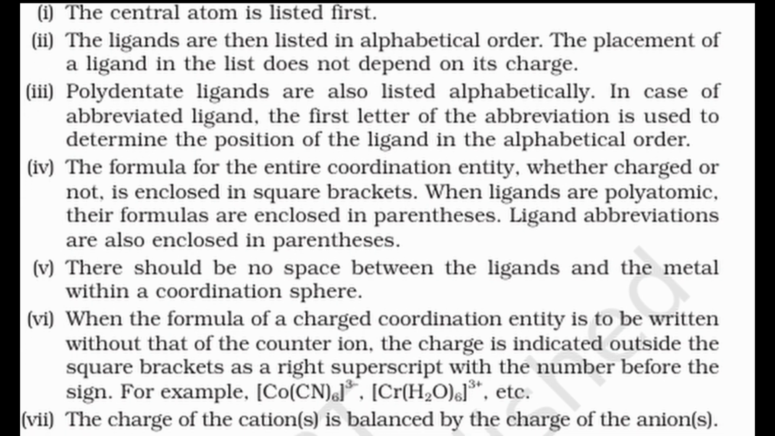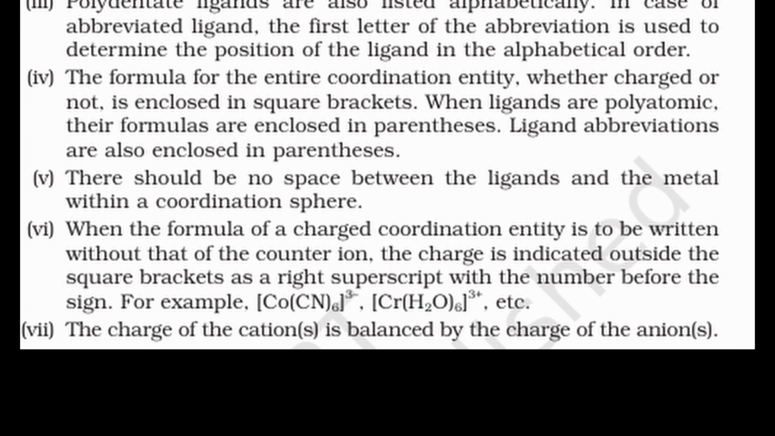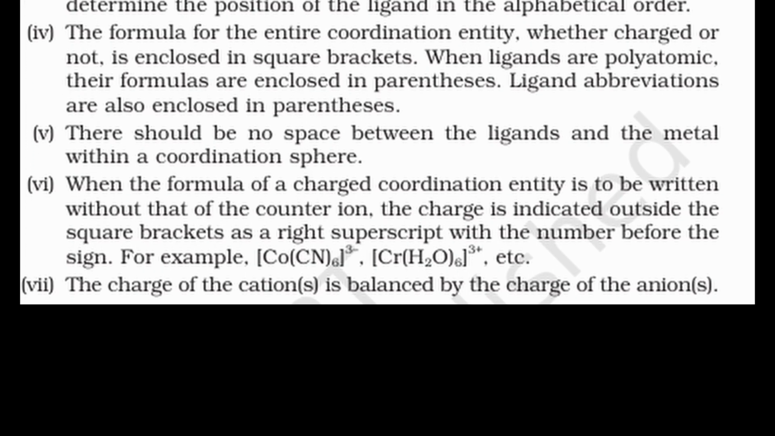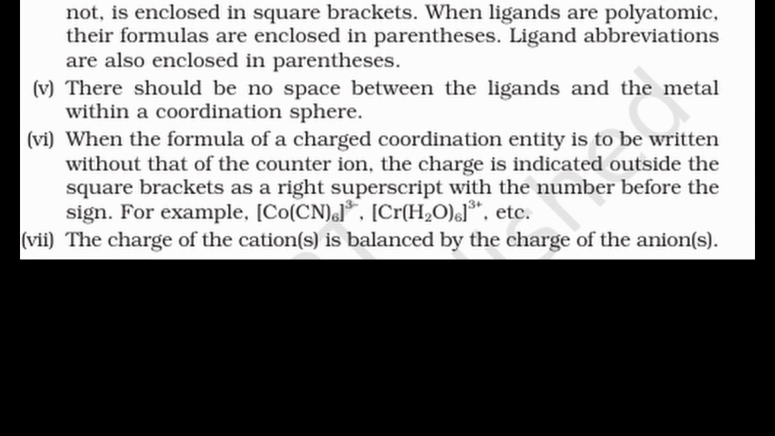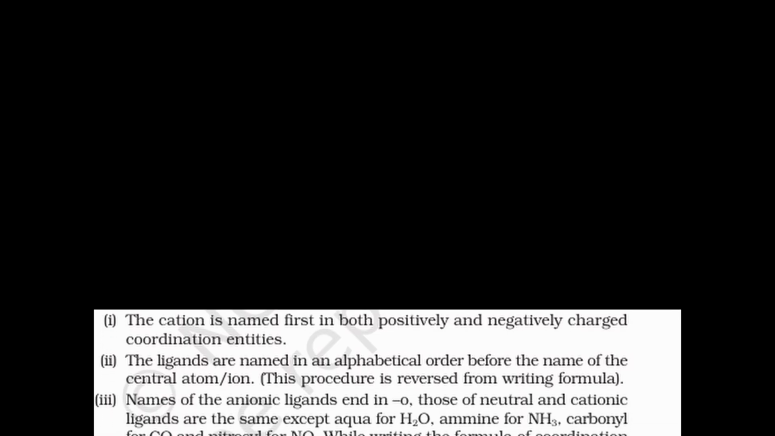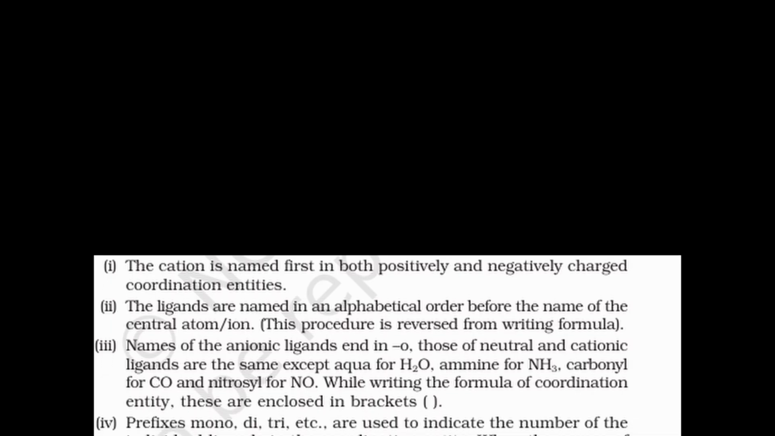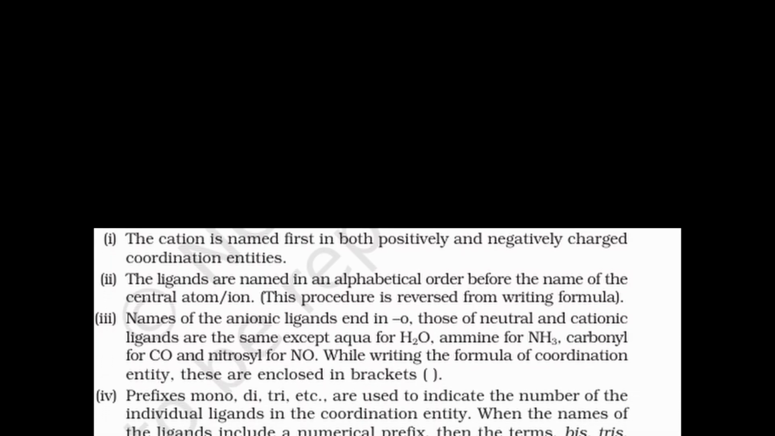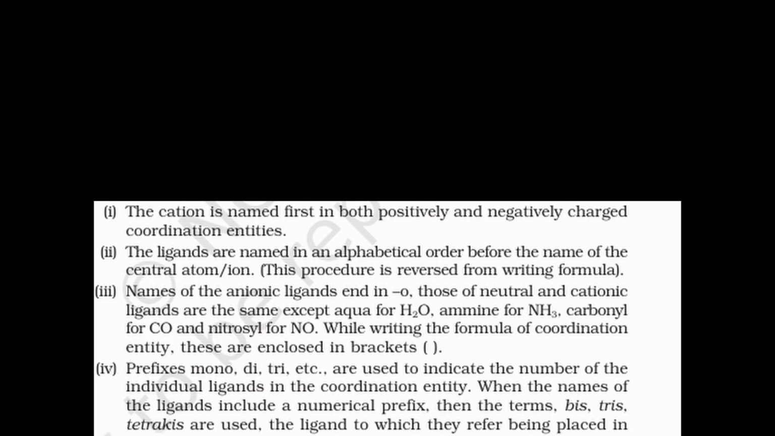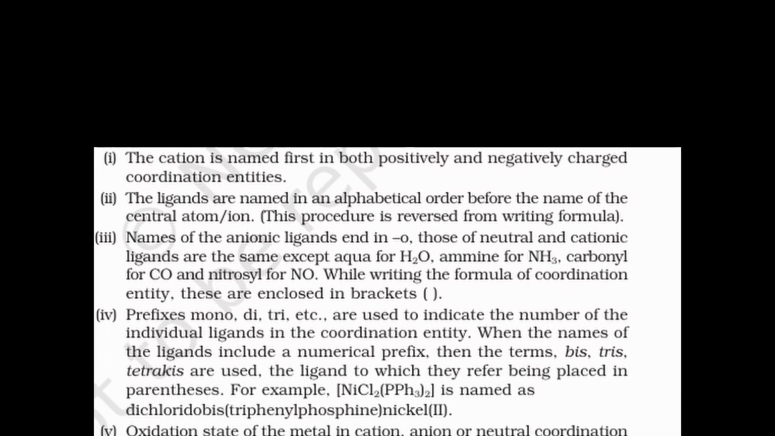The whole coordination entity is written in square brackets with no spaces, and its charge is written as a superscript outside if required. Counterions are added after balancing charges. For naming coordination compounds, the cation is named first, then the anion. Ligands are named alphabetically before the metal. Anionic ligands end in O, while names of neutral ligands are usually unchanged.